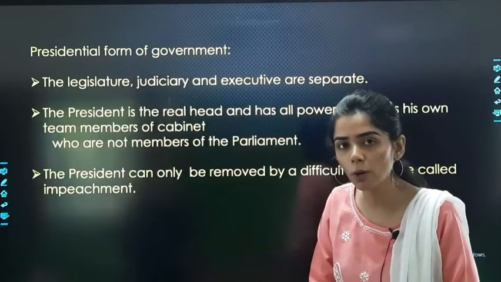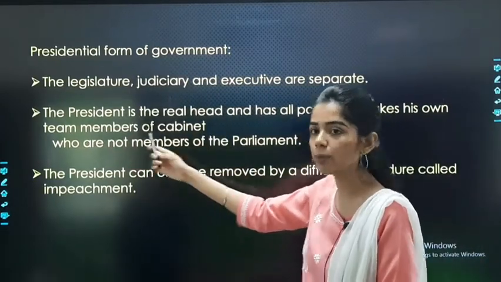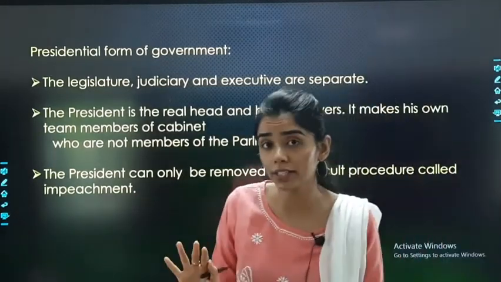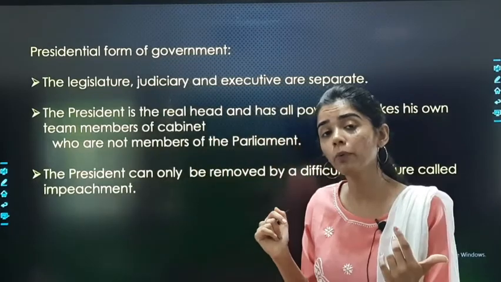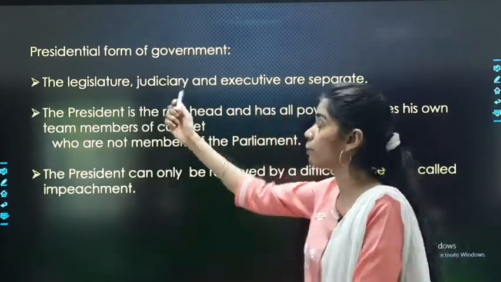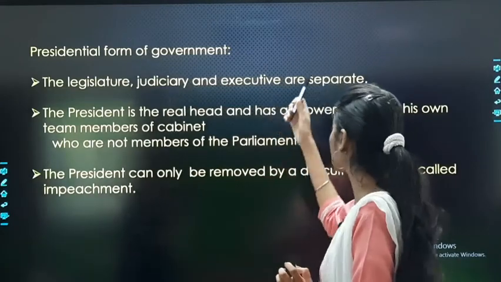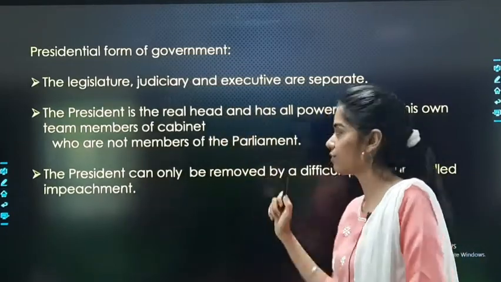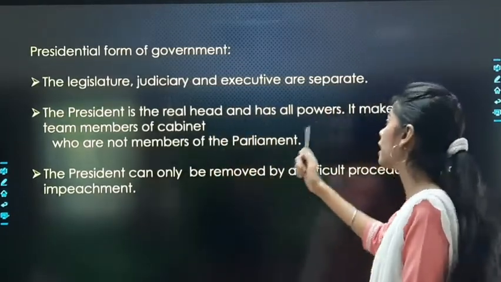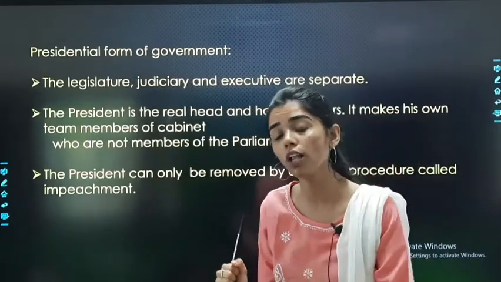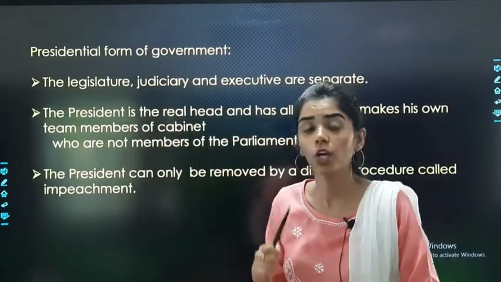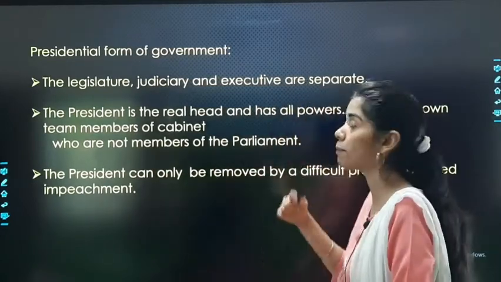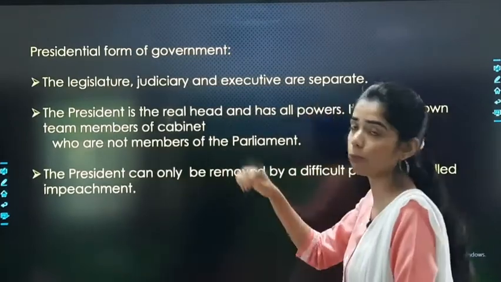Then presidential form of government: the legislature, judiciary and executive are separated. As we saw in the parliamentary form, the executive is a part of the legislature, but in presidential form it is separate, all the three: legislature, judiciary and executive. The president is the real head and has all the powers. Naturally, that is why the name is presidential form of government. So mainly all the powers are in the hands of the president.